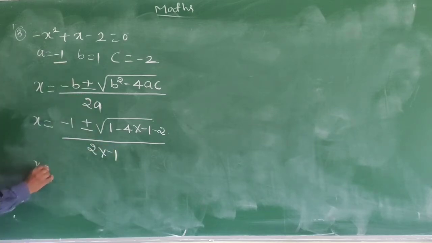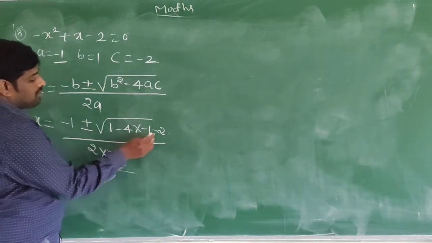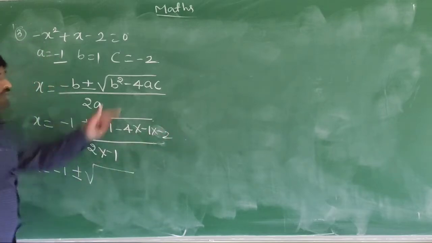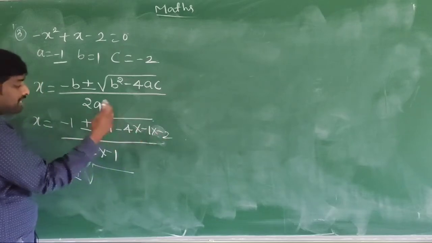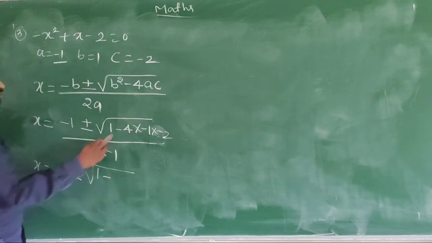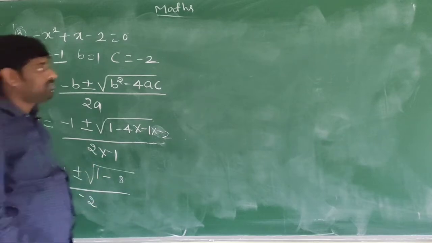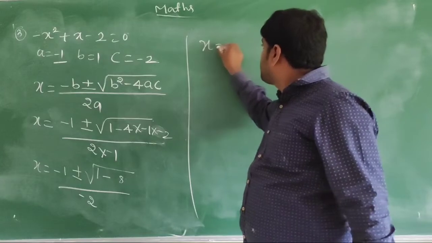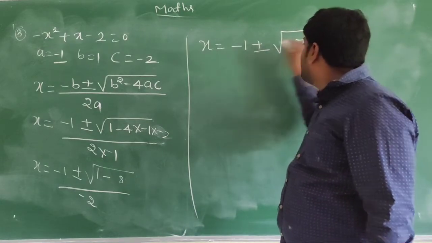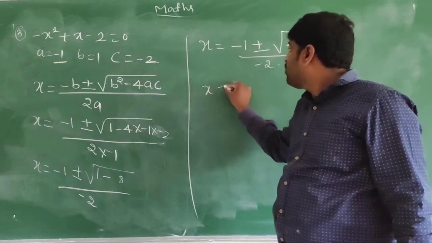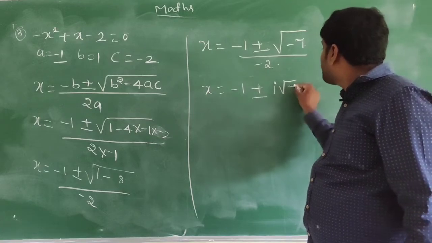That is x is equal to minus 1 plus or minus square root of, here minus into minus, that is 4 into a value is minus 1, c value is minus 2, minus into minus is plus, plus into minus is minus, that is 1 minus 4 twos are 8 divided by 2 into minus 1, that is minus 2. x is equal to minus 1 plus or minus, 1 minus 8 is minus 7, square root of minus 7 is i root 7, divided by